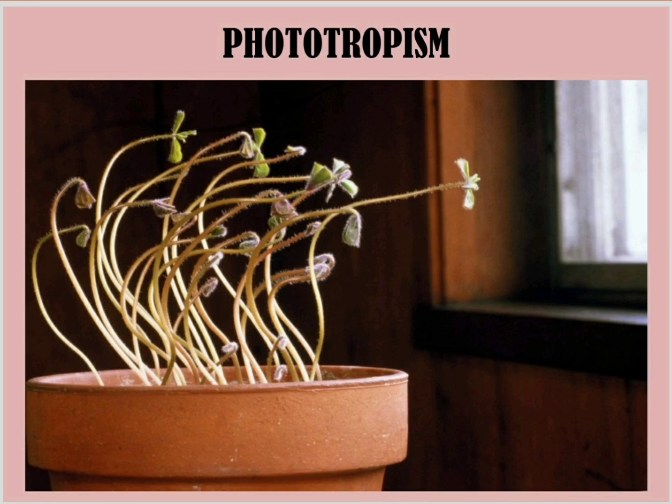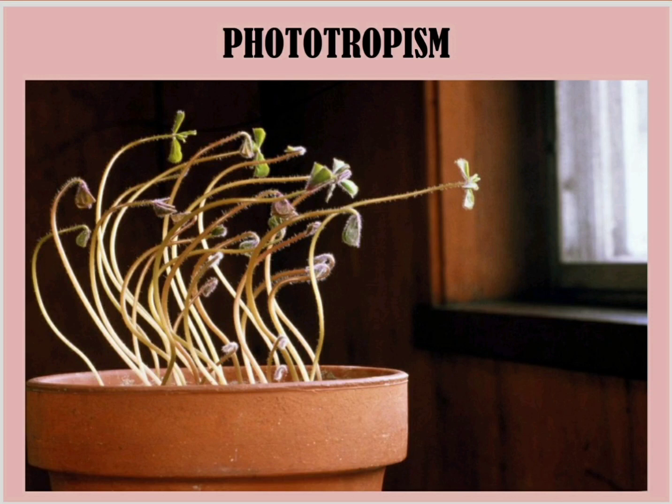For example, in this particular picture, you see this pot has been placed in a shady place which is a little away from the window. But what is happening is that all the stems of the plant are starting to grow towards the direction of the window.